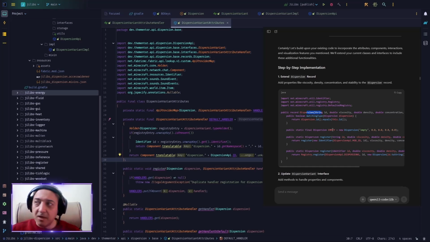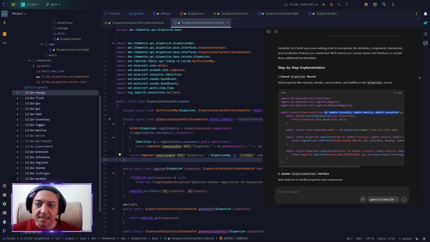Because when we are coding against the library, we would type dispersion.register. However, before this, we had to type dispersion API.register, and I didn't like it. Also, dispersion.empty makes much more sense compared to dispersion API.empty. I liked this suggestion so much that even in the gas API, I went back and moved things from the API class into the record class containing the registration and some gas types like air that I had there. This suggestion was nice. Also, it gives me a very firm idea on how to progress forward.